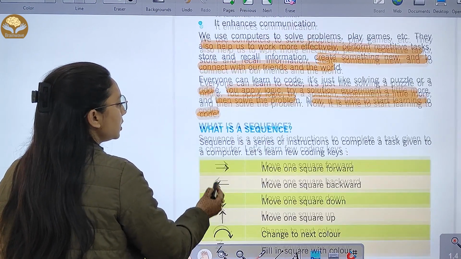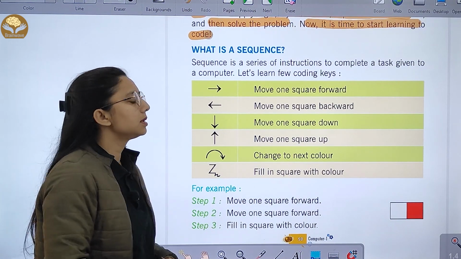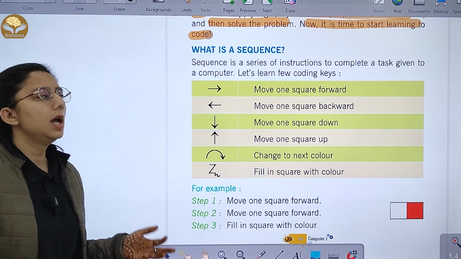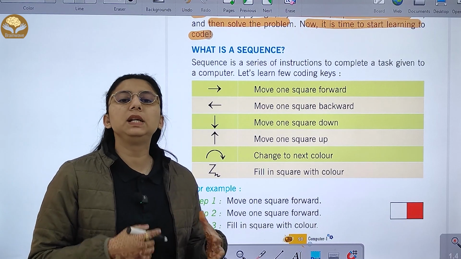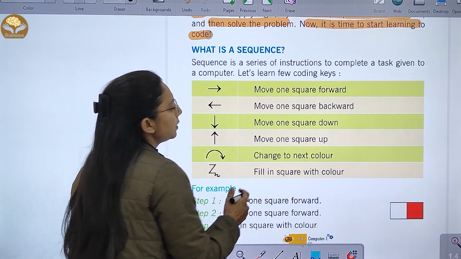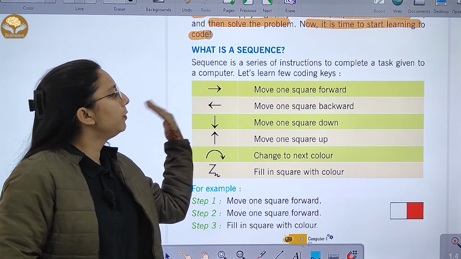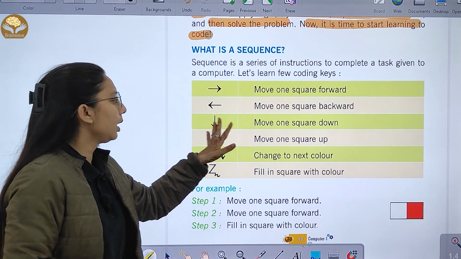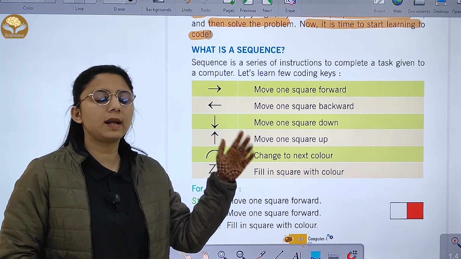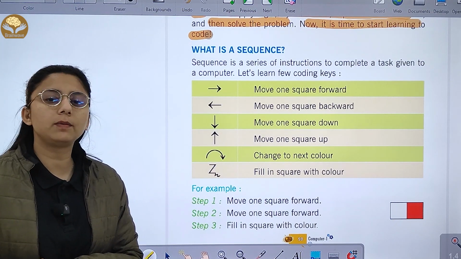Now what is a sequence? Let's study about the sequence. Sequence is a series of instructions to complete a task. Whatever task is given to a computer, like moving the cursor: when you have to move the cursor forward, you have to click on this side. Move one square backward, move one square down, move one square up, and this one is change to next color and fill the square with color.